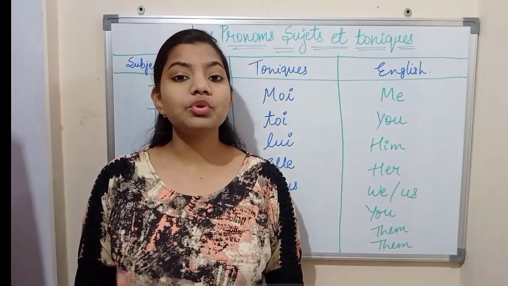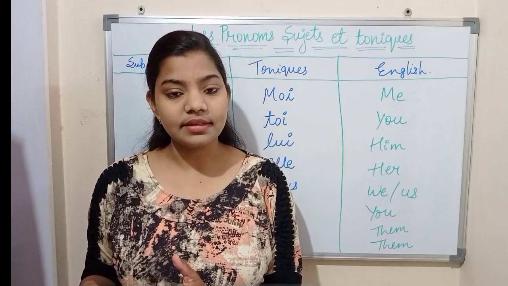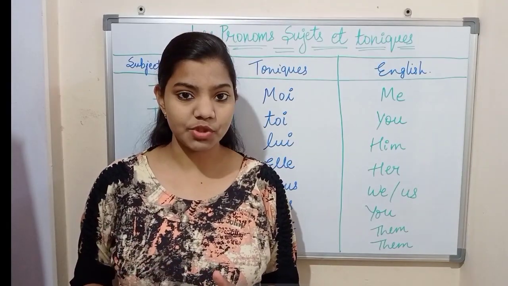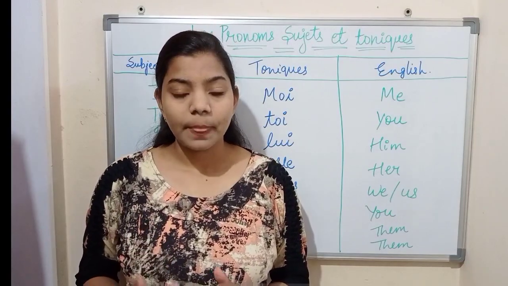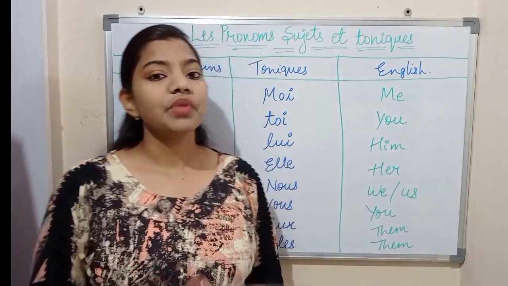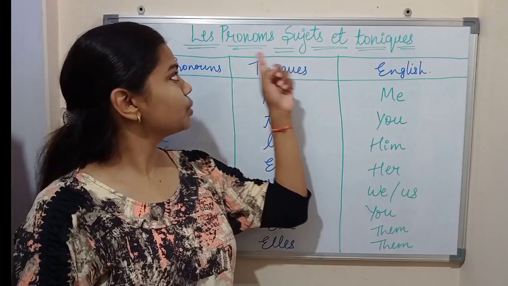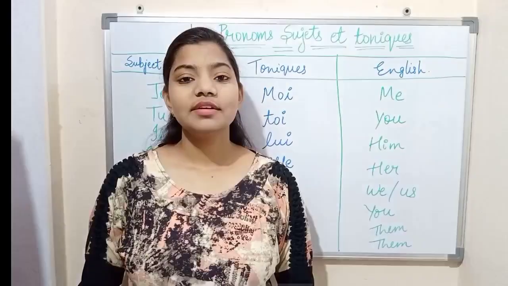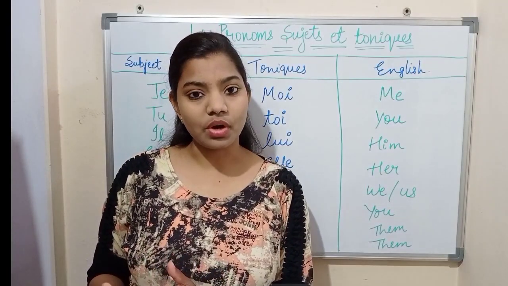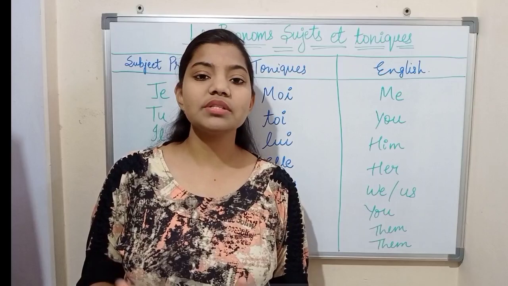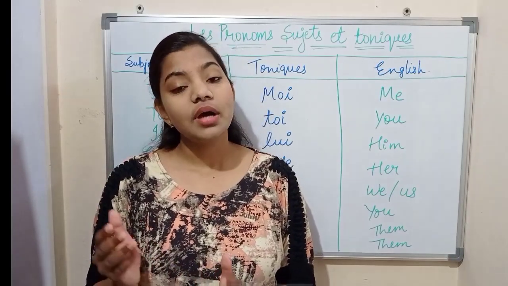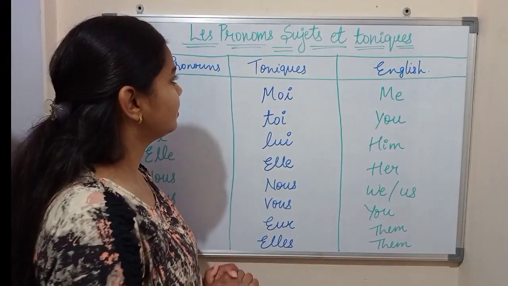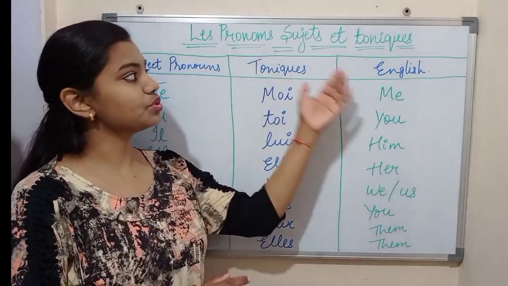Okay. So if you don't know what a subject pronoun is in detail, then you can watch my video about subject pronouns, linked in the description box. So you can check it from there. Okay, so in this video I will tell you about les pronoms sujet et toniques. So what are tonics? Tonics means complex pronouns. They are used with or in place of a subject or object, and they must agree with number and gender. So now here we learn les pronoms sujet et toniques.